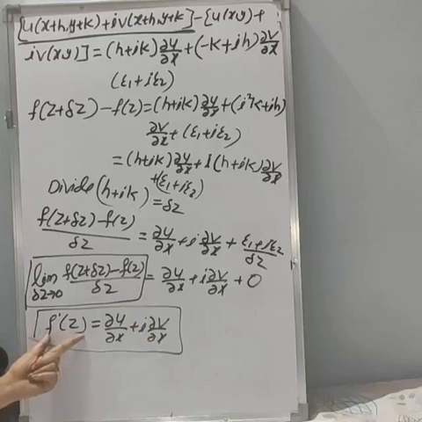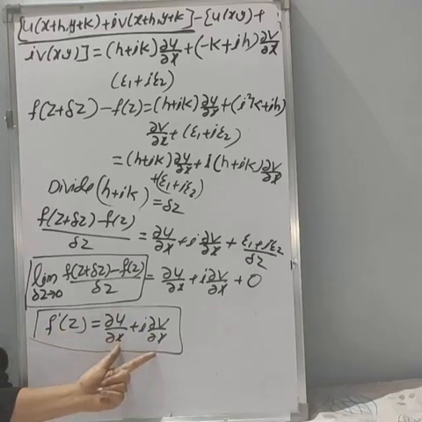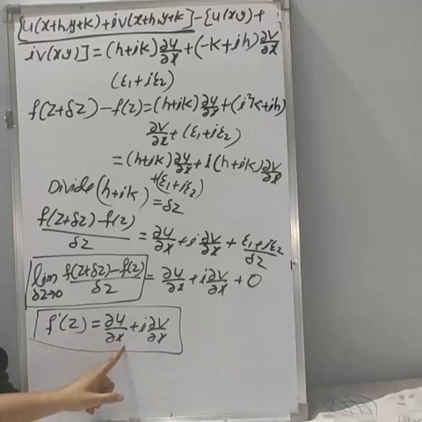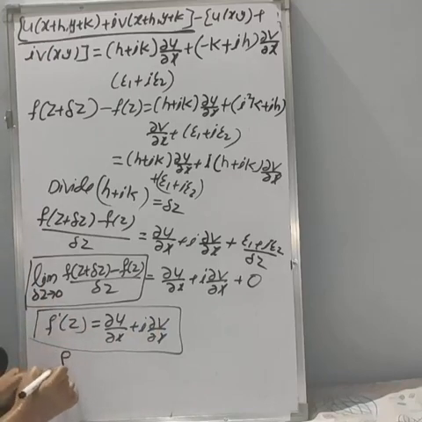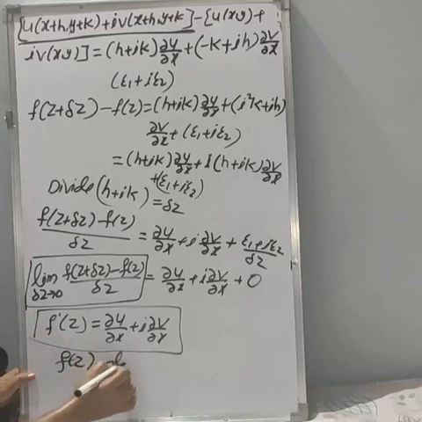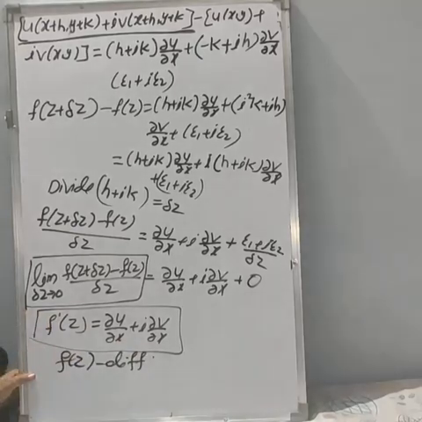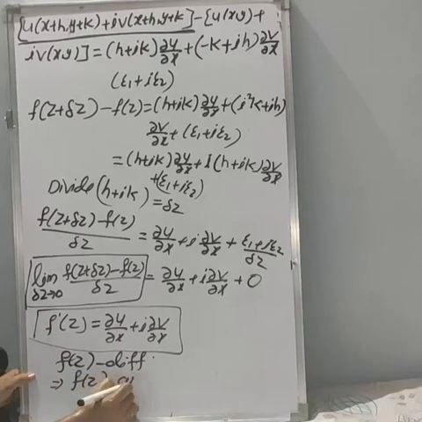The derivative of f of z exists. This is the derivative of f of z with respect to x. So f dash of z is equal to dou u by dou x plus i into dou v by dou x. If the derivative f dash of z exists, we can say f of z is differentiable, and if f of z is differentiable, then by definition it is analytic.